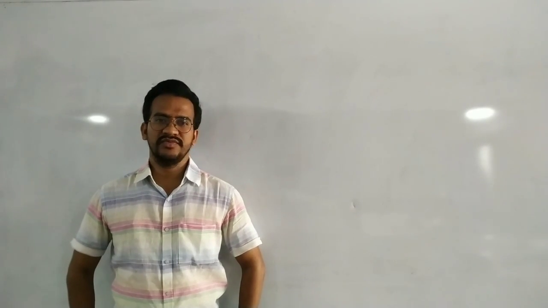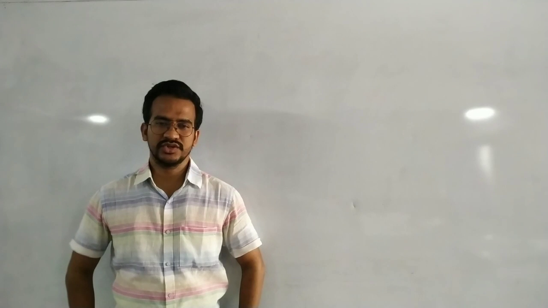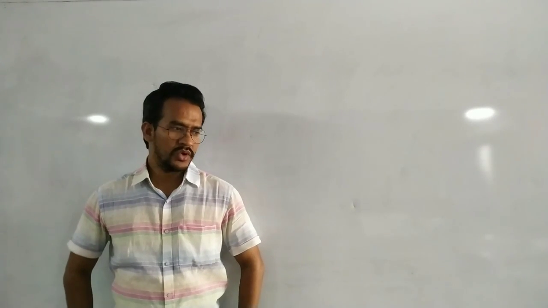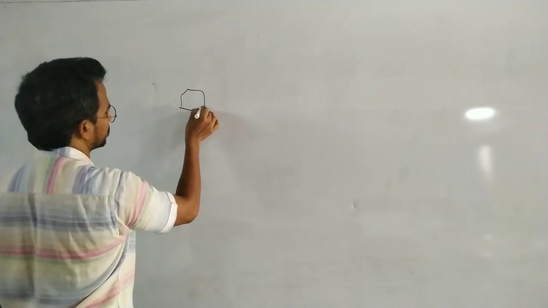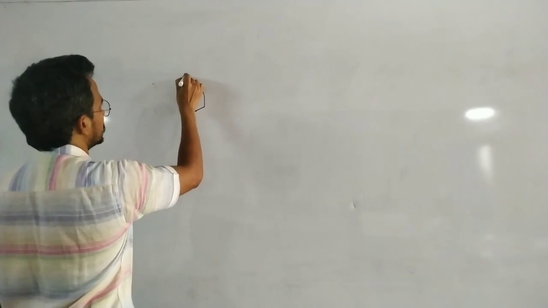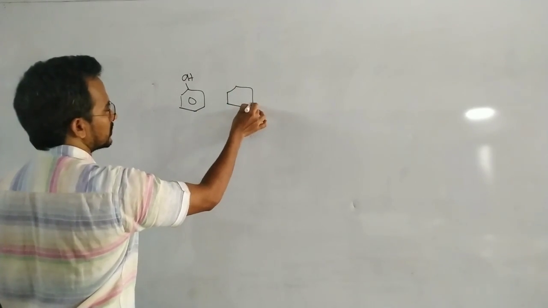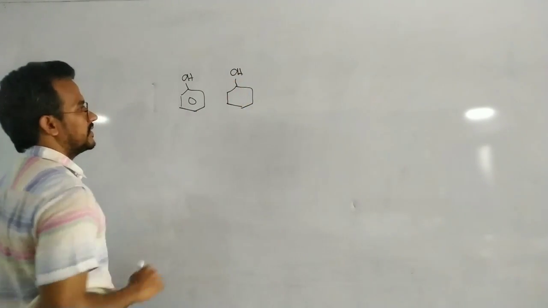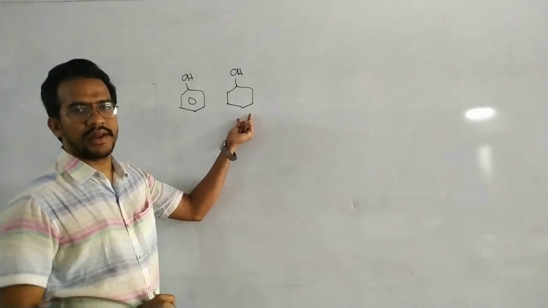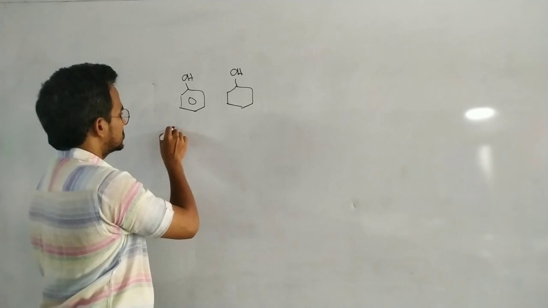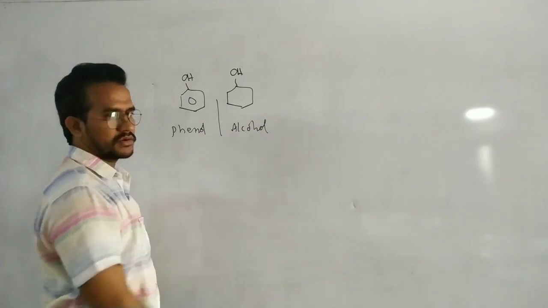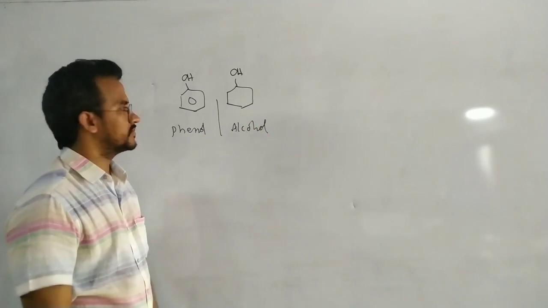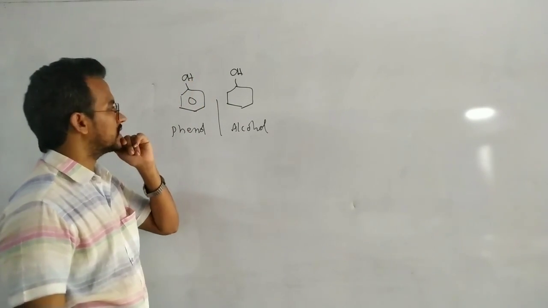Generally, in phenol, the OH group is directly attached to the benzene ring. In alcohols, OH is not directly attached to the benzene ring. Suppose in this case the OH is directly attached to the benzene, this is the phenol. Suppose this OH is attached to an aliphatic hydrocarbon, which is not an aromatic ring, this is the alcohol. This is classified as an alcohol, and this is classified as a phenol. If OH is directly attached to the benzene ring, that is a phenol.